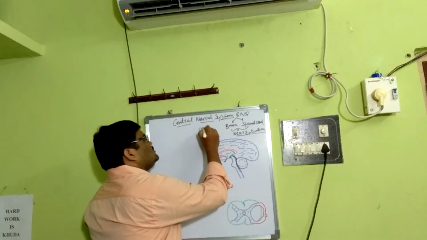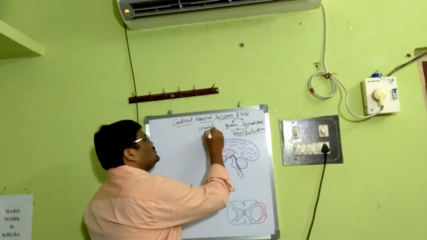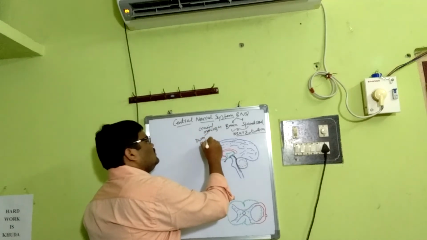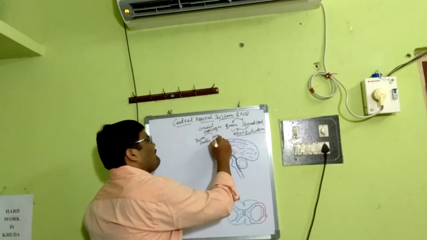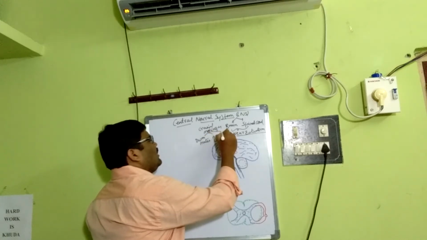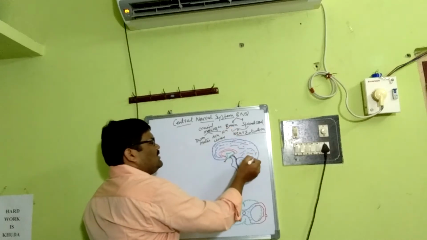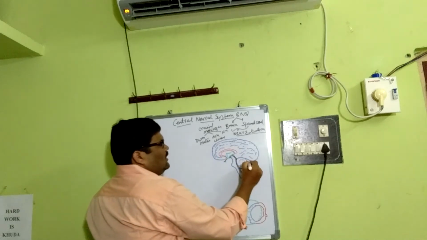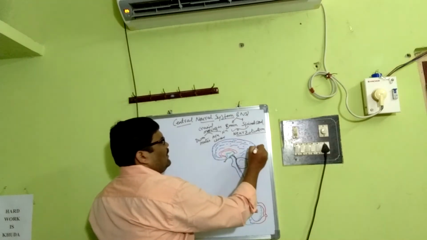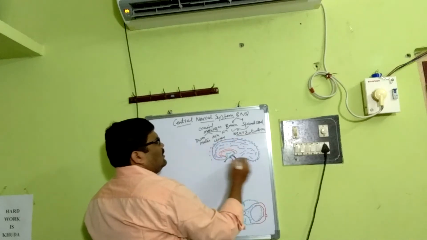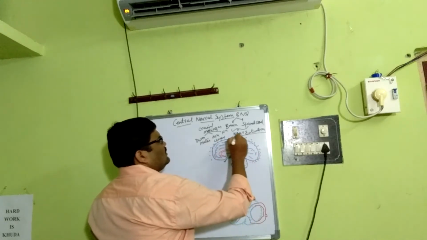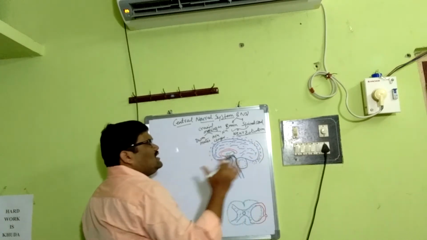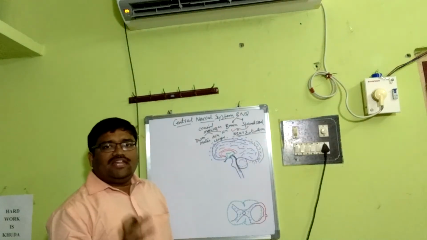The cranial meninges, that means the outer dura mater, arachnoid, and pia, encircle the brain. For example, just for a rough sketch, this is the brain. To avoid wastage of time, I have drawn it earlier. Say this is the pia mater, which closely adheres to the brain, followed by the arachnoid membrane, then the outer dura, and then the cranium. All these protect the brain in a well-defined manner.